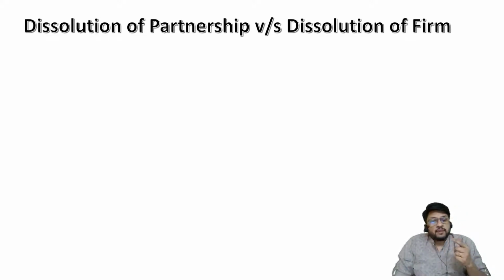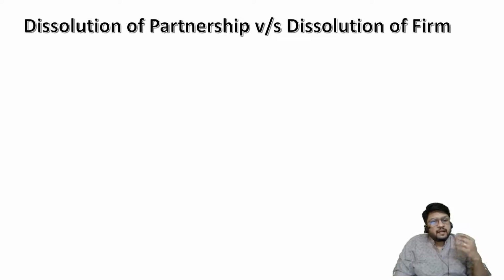So when you say that A and B were two partners and they decide to bring C as a new partner, in reality there are two transactions taking place. The old relationship between A and B got dissolved, and in place of it, the new relationship between A, B and C got created. So the old partnership got dissolved, but the business was not dissolved, because the business of A and B is going to be continued by A, B and C.